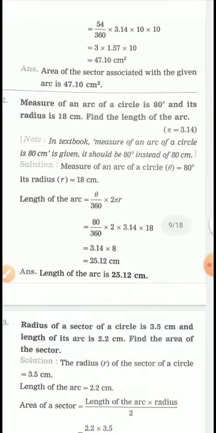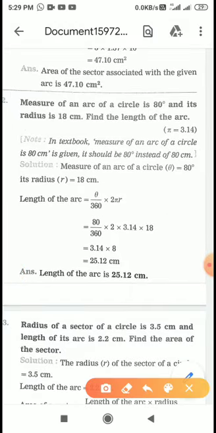Let's see question number 2. Measure of an arc of a circle is 80 degree. Its radius is 18 centimeter. We have to find out length of arc. So in the first one, question number 1, we calculated area of sector. And now in question number 2, what are we calculating? Length of arc. So please don't get confused in this.